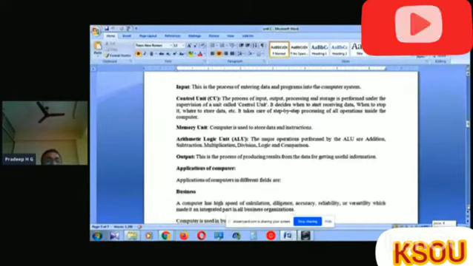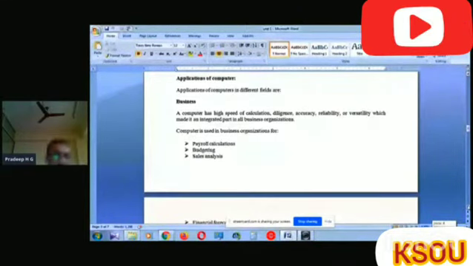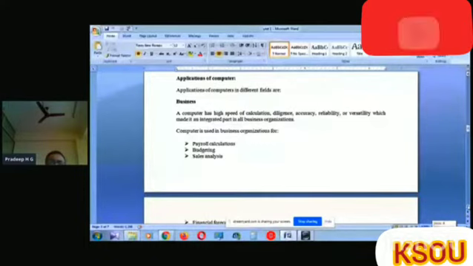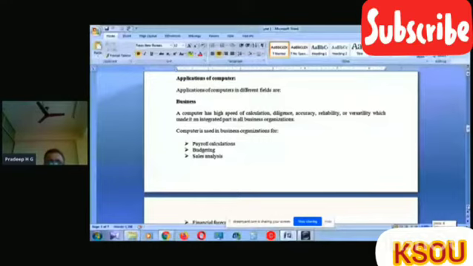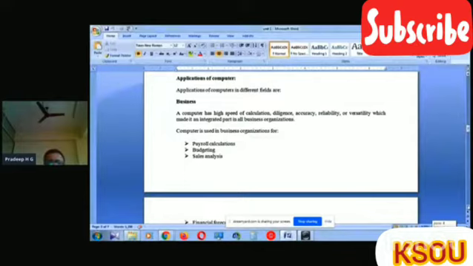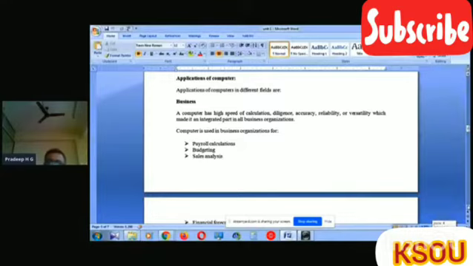Then applications of computer: where we have applied the computer. We have a lot of fields where we are now using the computer system. Here we are mentioning some of the fields. Basically, the business field. A computer has wonderful characteristics like speed, accuracy, reliability, versatility, and storage.